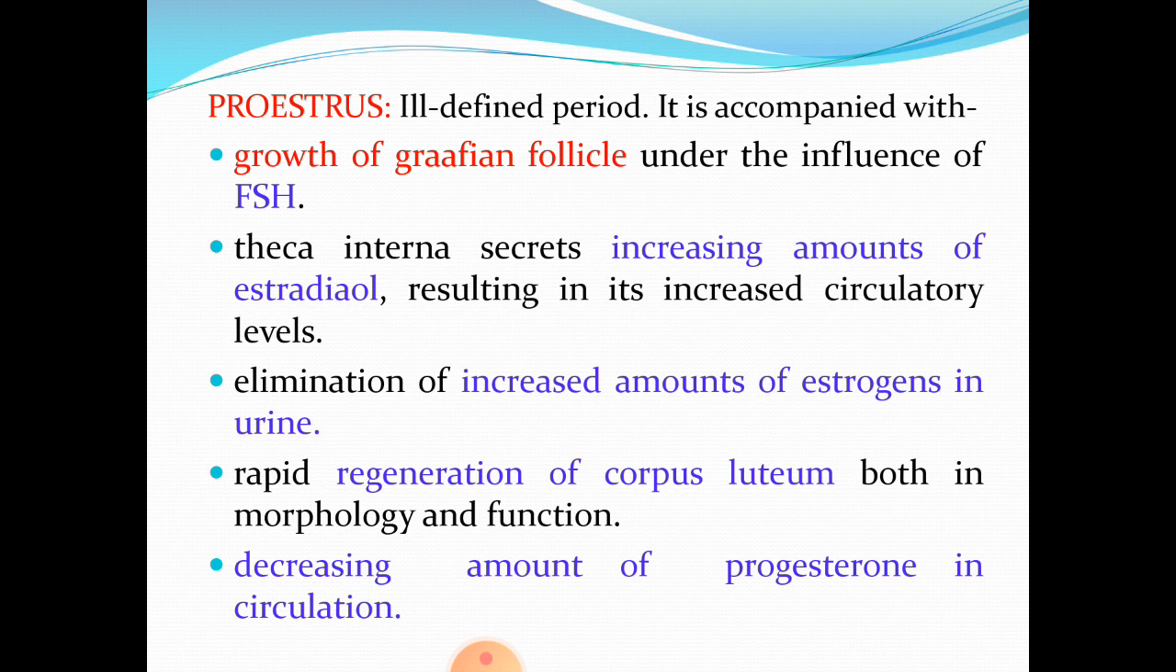And at this stage you find large quantities of estradiol. Then there is elimination of increased amounts of estrogens through urine. Then there is rapid regeneration of corpus luteum, that is post-ovulatory body, both in morphology and function. There is decreasing amount of progesterone in circulation as FSH is in higher titers and so also estrogen. Basically, Proestrus comes under estrogenic phase.